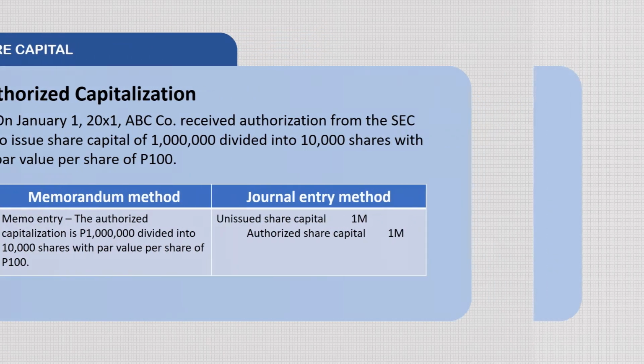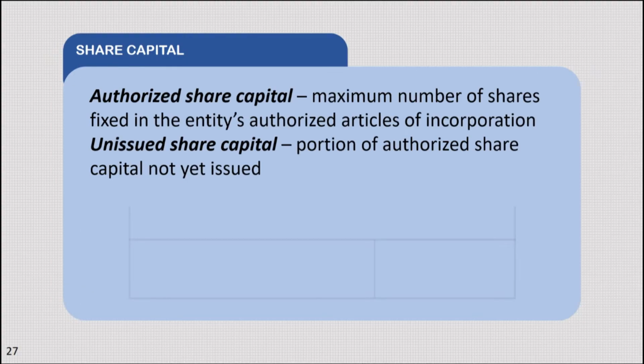So, let's have a definition. Authorized share capital is the maximum number of shares fixed in the entity's articles of incorporation. Unissued share capital is the portion of authorized share capital not yet issued.